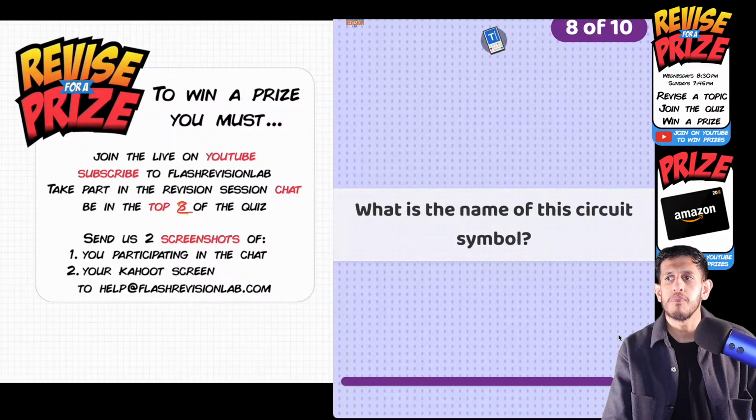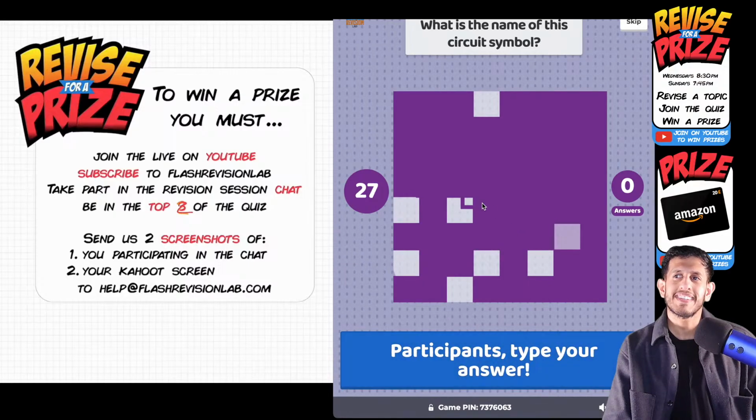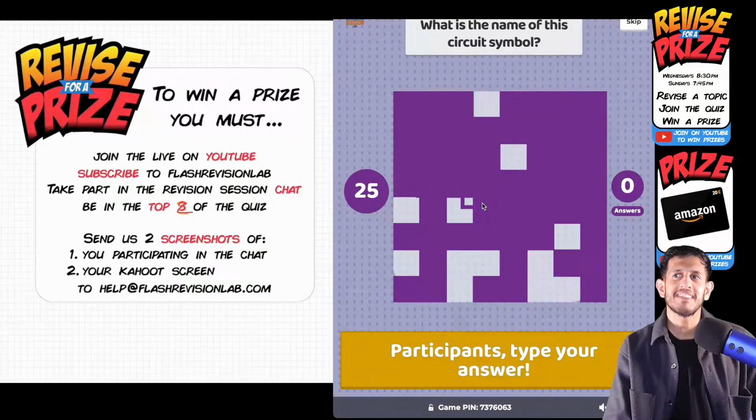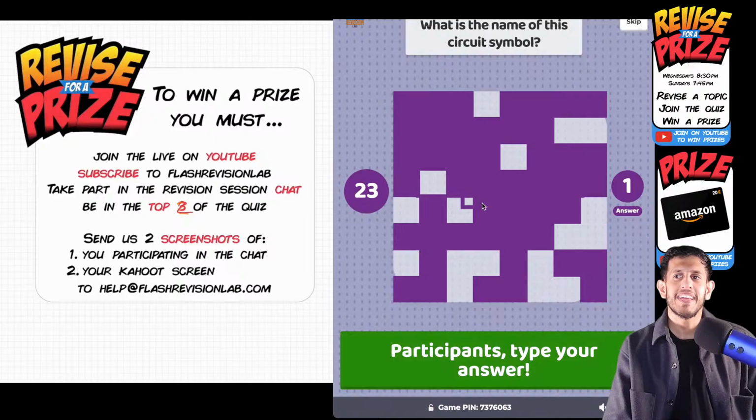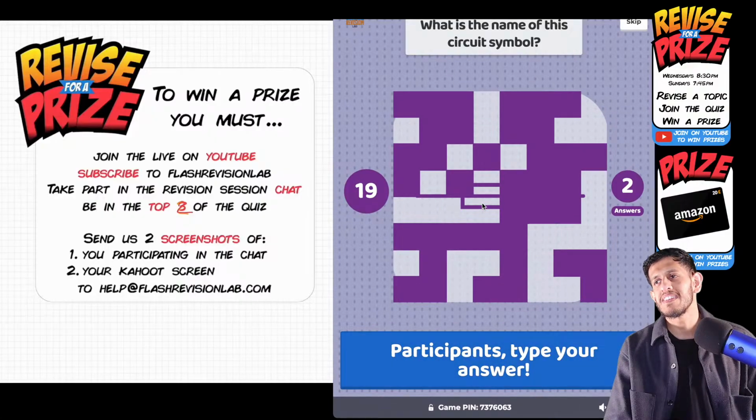What is the name of the symbol in this circuit? Wait for the image to appear. You can see a rectangle maybe or a square. What is it going to be? I can see some more squares coming out. Now there's a line appearing. Who's going to tell me what that is?